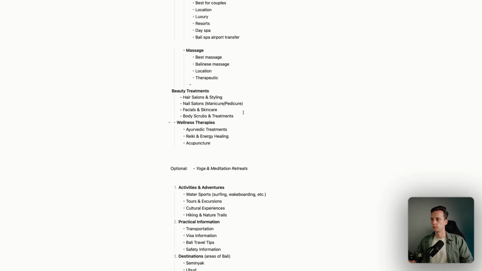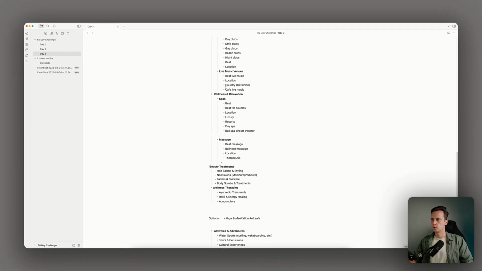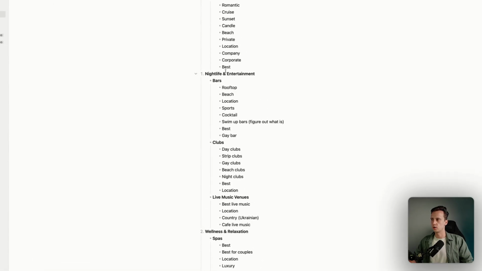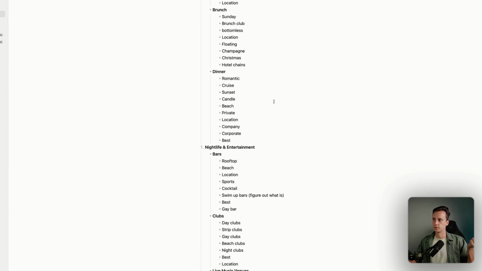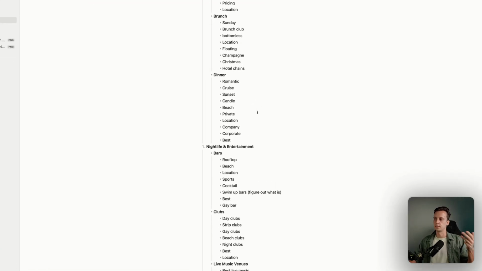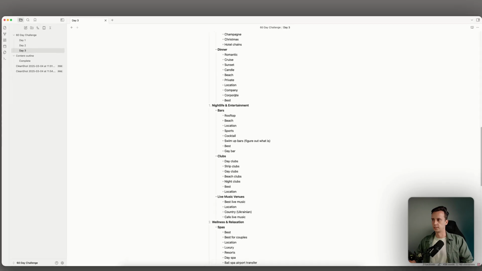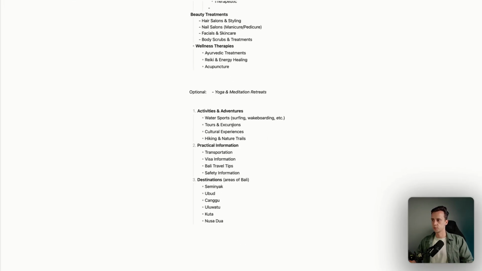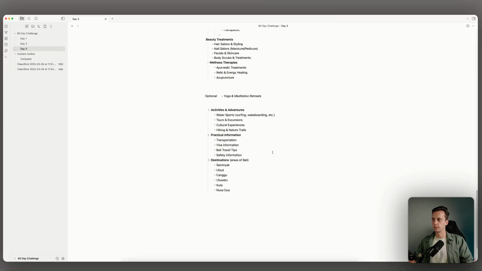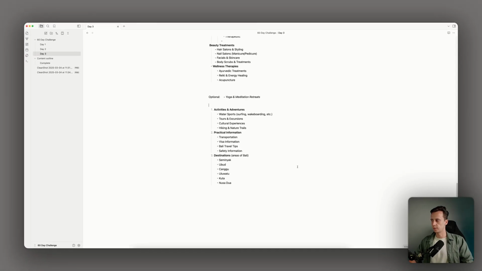I'm not gonna do all those one by one and map this out, because as we can see here, it's all the same, right? It's all location, it's all about pricing, it's all about groups. Like if it's family friendly, is it gay friendly? Just like with dinner, there's company dinners, there's corporate dinners. So yeah, let's just go to the next category and then we can start wrapping this up, I think.